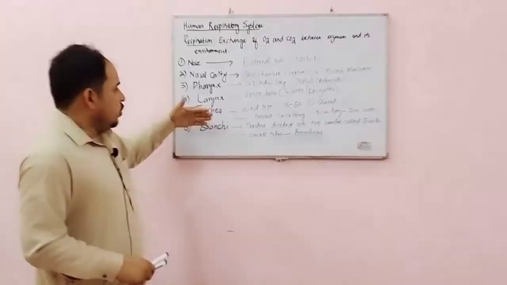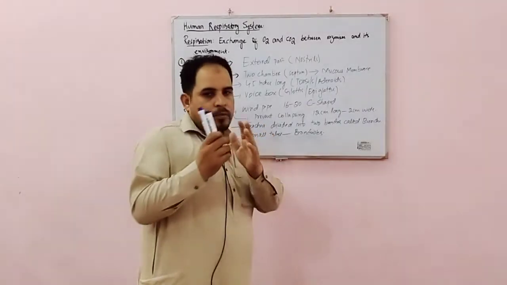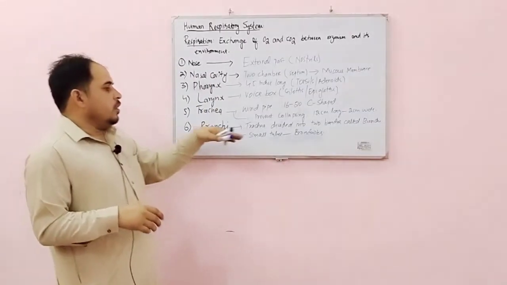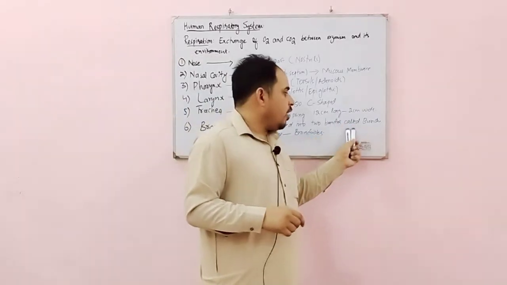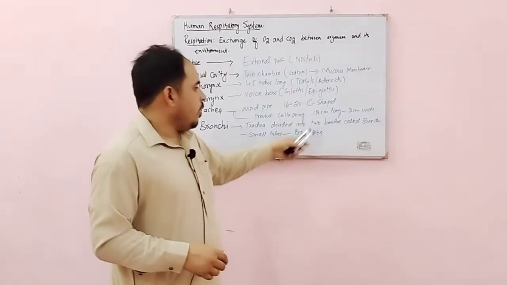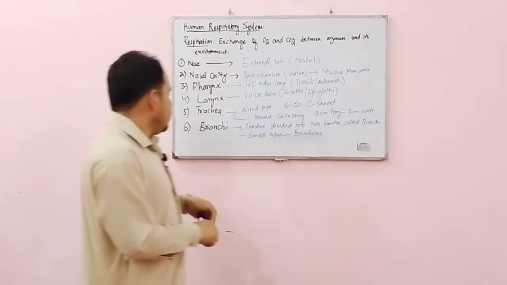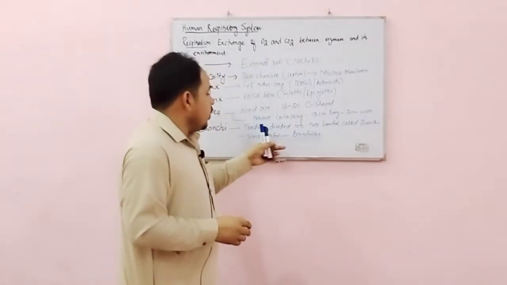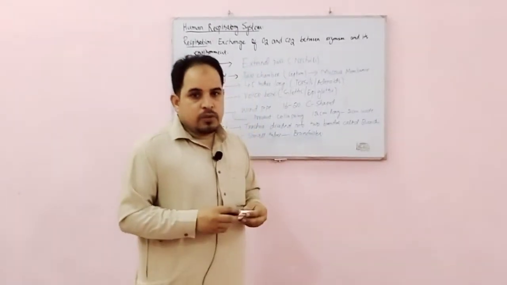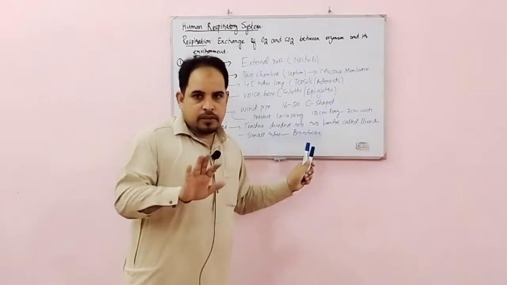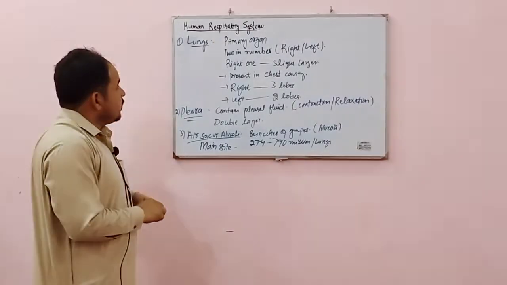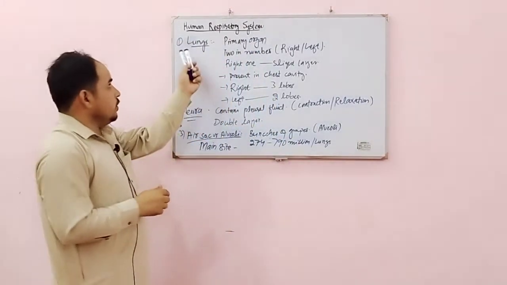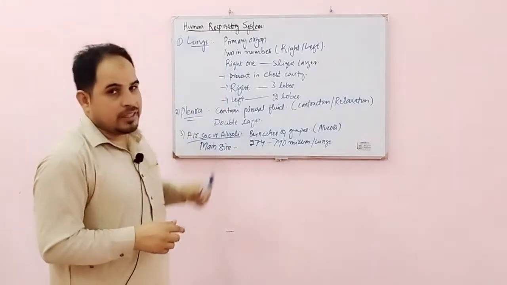After trachea, the air will go through bronchi, which are present in the thorax region, and the trachea divides into two branches in the thorax region called bronchi. The singular of bronchi is bronchus, and these bronchi contain different small tubes called bronchioles, also supported by blood capillaries. So guys, the air will enter from bronchioles to the lungs, which are embedded in the chest.